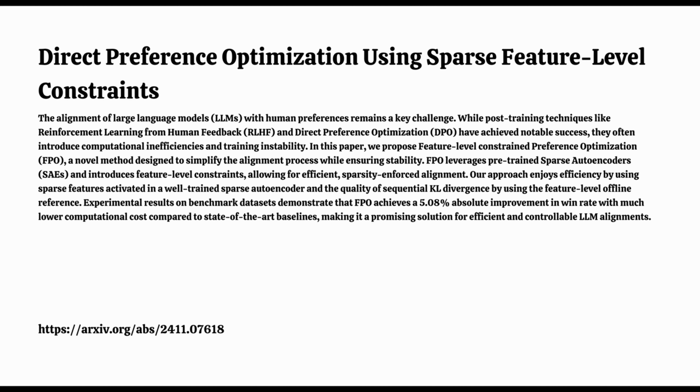Okay, let's unpack this. For those who don't know, KL divergence basically measures how different two probability distributions are from each other. Okay. It's a key concept in information theory, and it's often used in machine learning, especially when aligning models or optimizing policies. So it helps us understand how far off the model's output is from the ideal output. Precisely. Now, the big question they tackled in the appendix: can we use the MSE of sparse activations from the SAE to limit the KL divergence between the model's output and the reference model's output? So basically, can we use a simpler calculation, MSE, as a stand-in for that more complex KL divergence calculation?